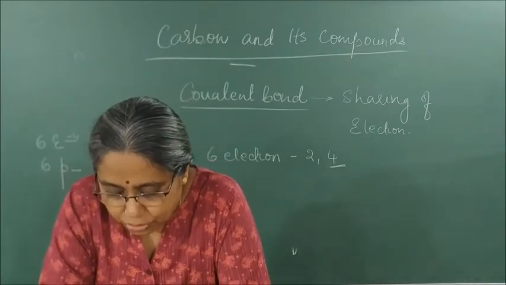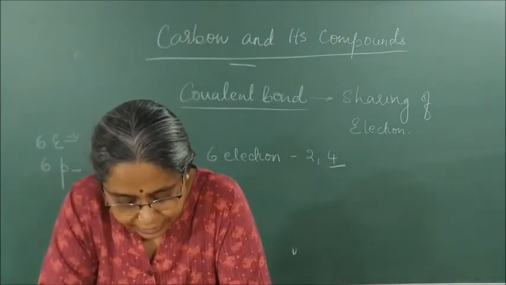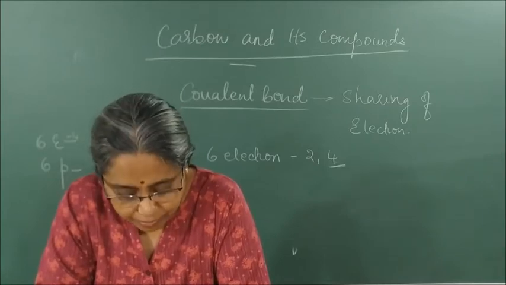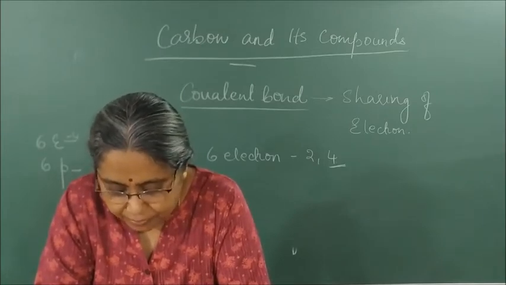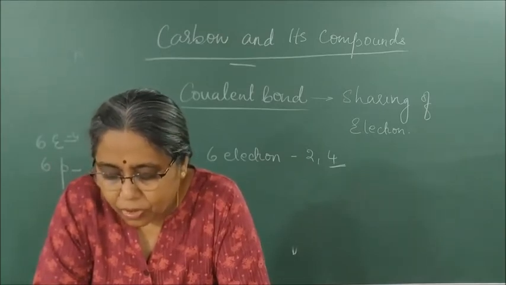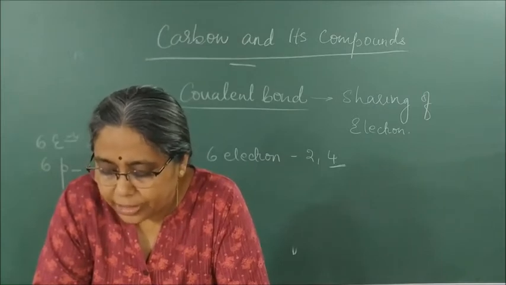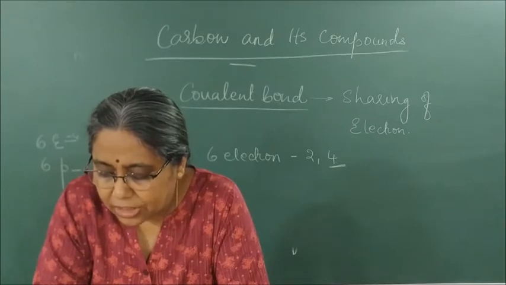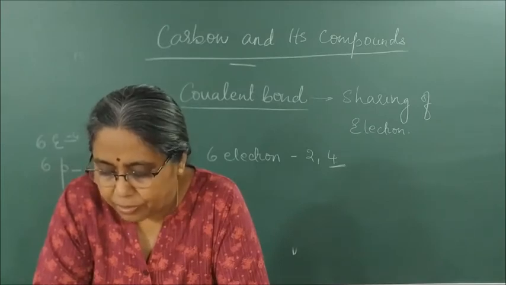Let us read this part. Okay, before that I'll read this. In the previous chapter we have studied the properties of ionic compounds. We saw that ionic compounds have high melting and boiling point and they conduct electricity in molten state. We also saw how the nature of bonding in ionic bond explain these properties. Let us now study these properties of some carbon compounds.